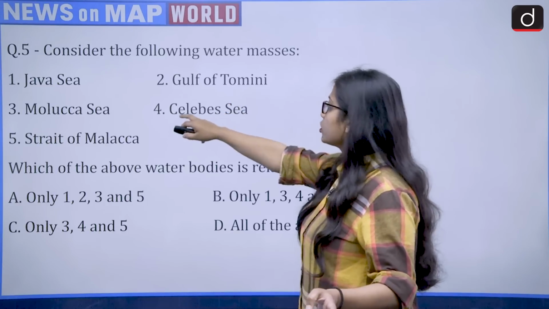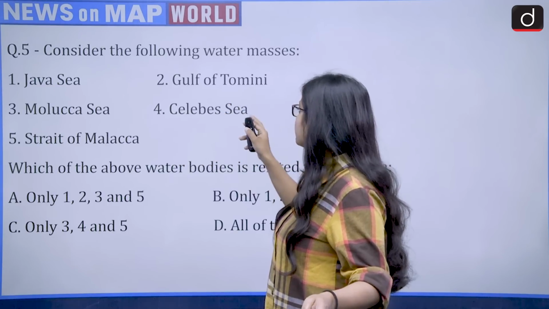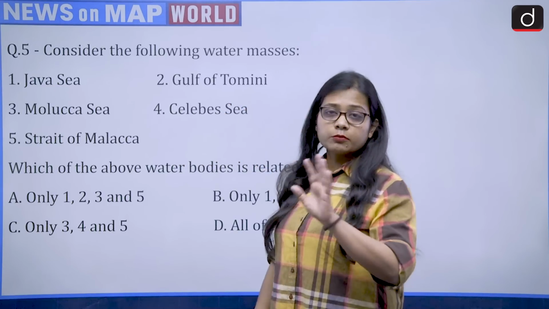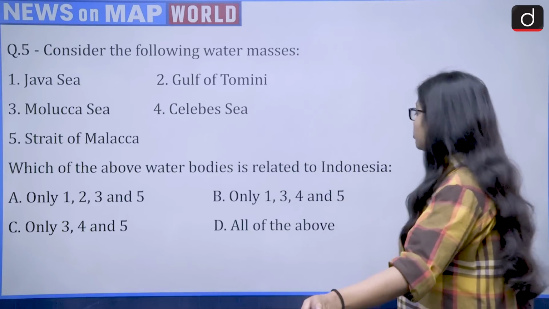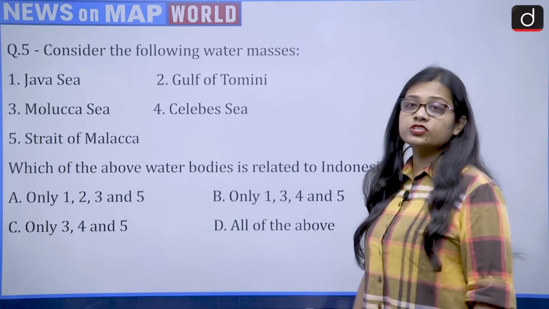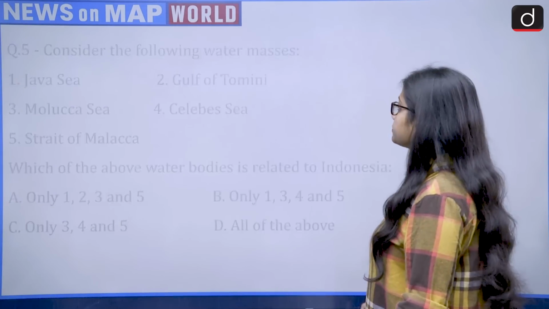So Java Sea, yes. Malacca Sea, yes. Strait of Malacca, yes. Celebes Sea, yes. Gulf of Tomini, yes. It means all are associated with Indonesia. So the correct answer is option D, which is all of the above.